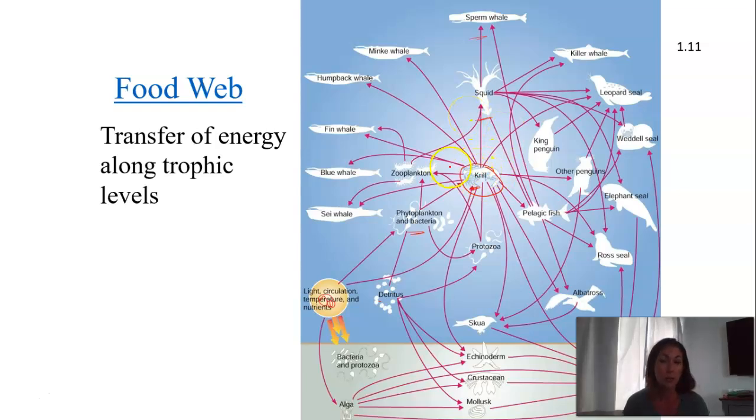But if I take a look at this food web, I can see that krill is food for 1, 2, 3, 4, 5, 6, 7, 8, 9, 10, 11, 12, 13, 14, 15 critters. Okay, so that krill is actually serving a really, really important role within that ecosystem. And if I were to pull that krill out of that ecosystem, you would have a lot of problems. And so a food web can really start to show you those complex interactions.